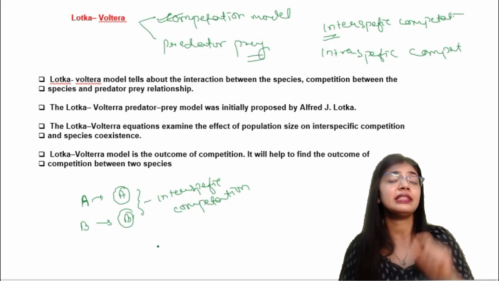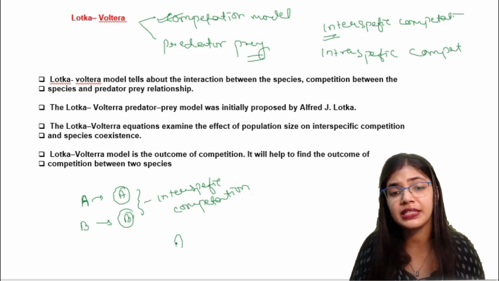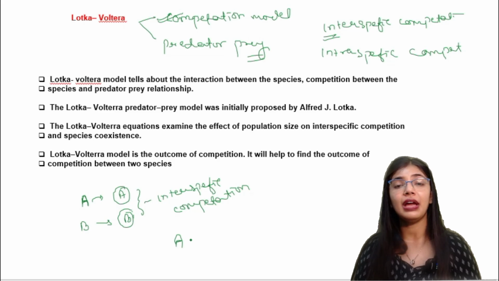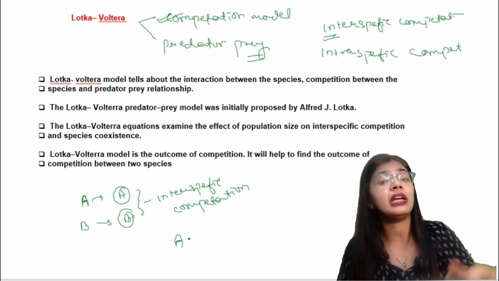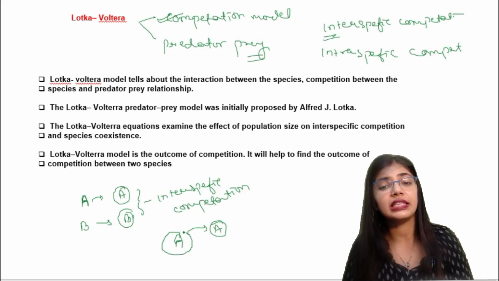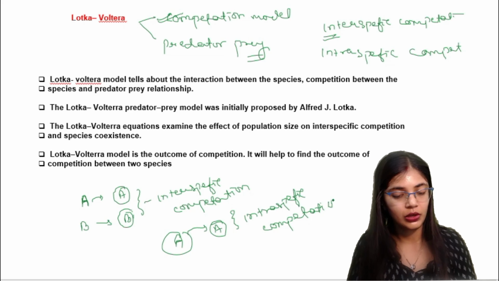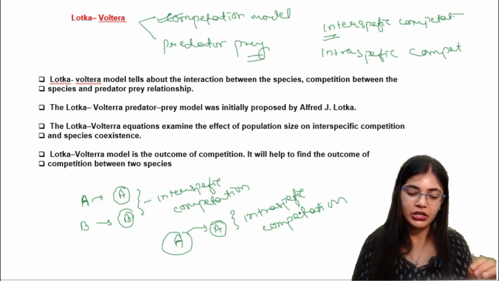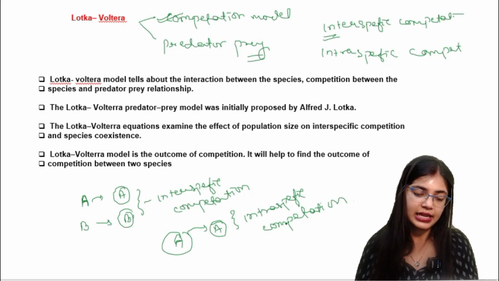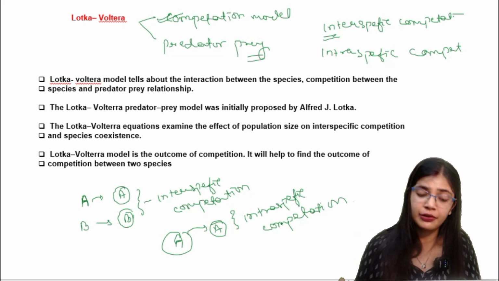The next is intraspecific competition. Intraspecific competition means the competition takes place between the same species. Suppose species A is present. When species A competes with its own species, that means A competes with A, in this case it is known as intraspecific competition. This competition can be for different things, like it can be for mate, for space, for food, or for defense.